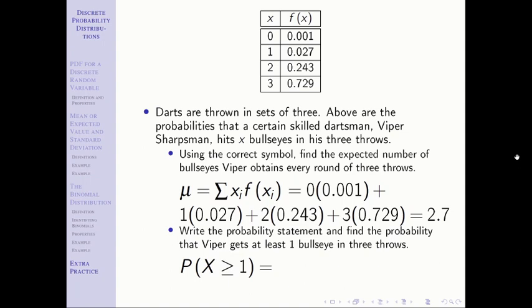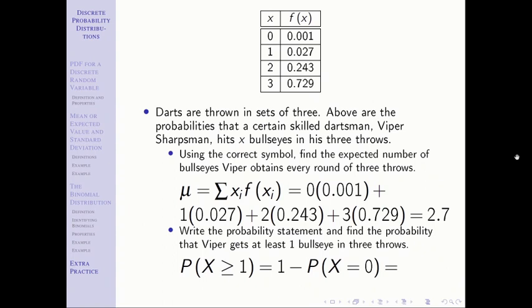And so in this case, I could rewrite that as the probability that x equals 1 plus the probability x equals 2 plus the probability that x equals 3. You could add up those 3 numbers and that would absolutely give you the correct answer. Alternatively, you can write this as a complement and write 1 minus the probability that x is less than 1. Remember with complements, we rewrite that as 1 minus the probability and we flip the inequality sign and we change the or equal to. And then of course the probability that x is less than 1, there's only one value that is less than 1, that is 0, and so it's 1 minus the probability x equals 0.